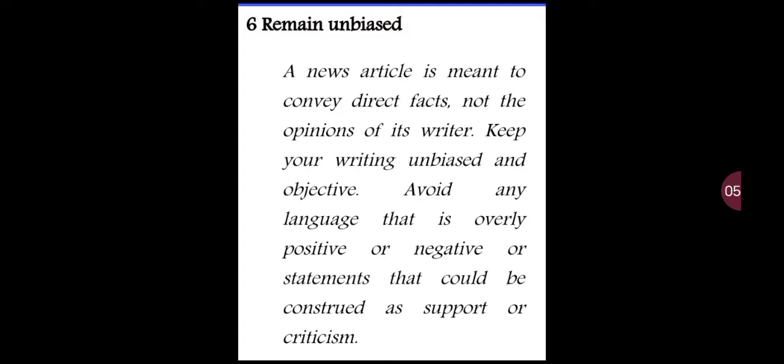Now the sixth tip is to remain unbiased. It's very helpful to remember that a news article is meant to convey direct facts, not the opinions of its writer. So keep your writing unbiased and objective. Avoid any language that is overly positive or negative, or statements that could be construed as support or criticism. In a news article, you do not have to make your own opinions.